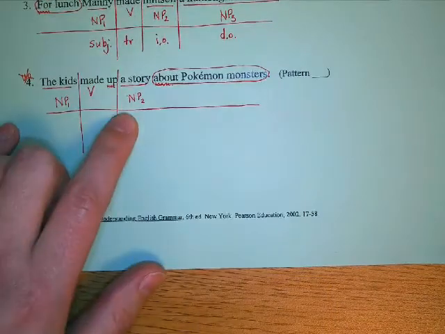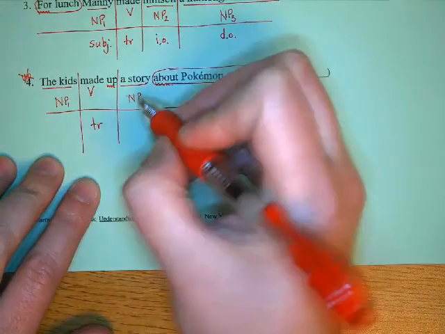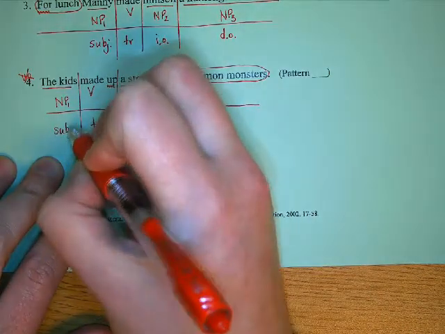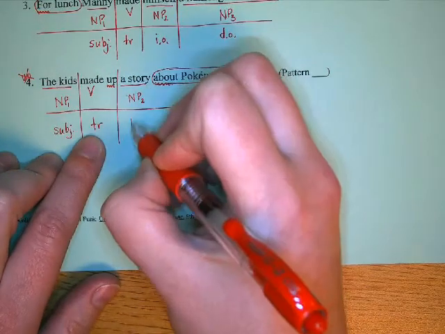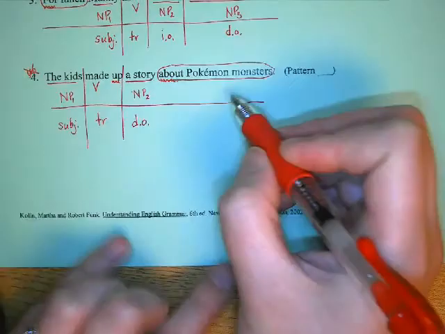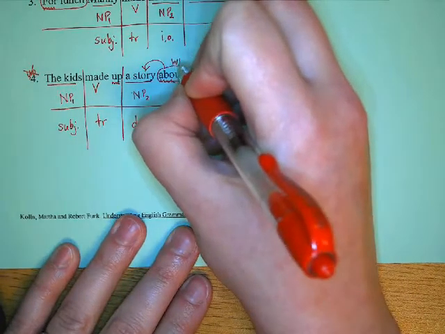When we look at our sentence, as soon as you have a noun phrase 2, you know you have a transitive verb. In this case, the kids are doing the action, so that's the subject. Who or what was made? That's the story, so that's going to be our direct object. About Pokemon monsters is telling us what kind of story.